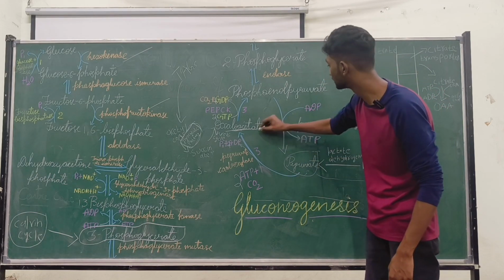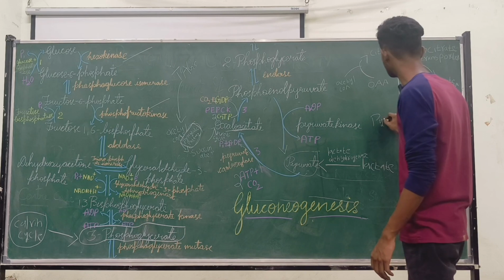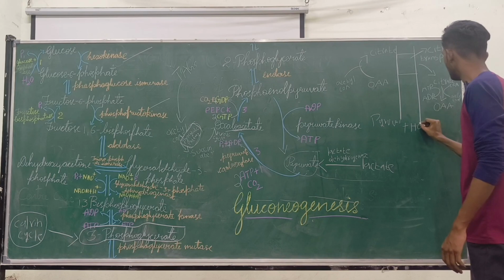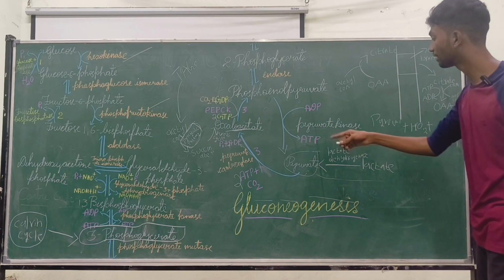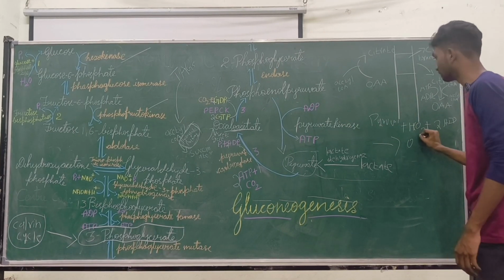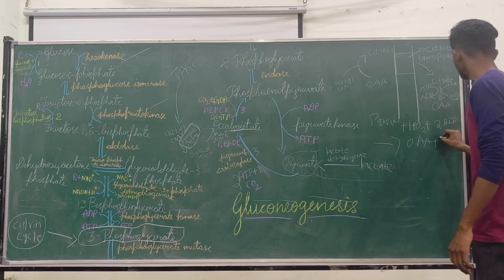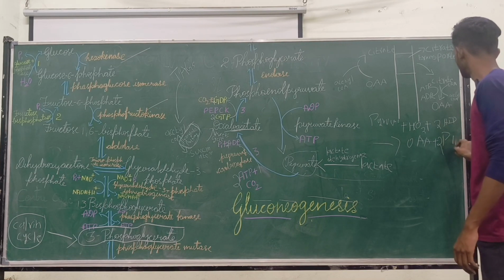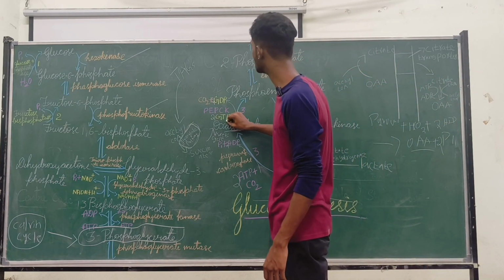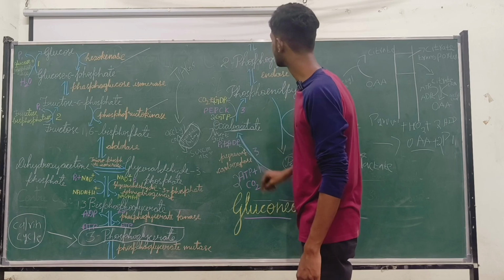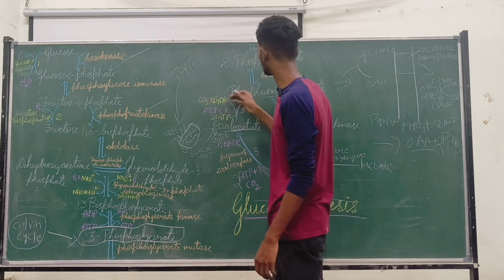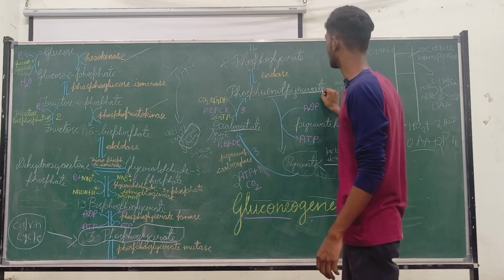Pyruvate is converted to oxaloacetate. Pyruvate first reacts with bicarbonate, which requires 2 ATP molecules, and then it is converted to oxaloacetate with the release of Pi, inorganic phosphate. Then this oxaloacetate, with the use of 2 GTP molecules and the PEP carboxykinase enzyme, is converted to phosphoenolpyruvate. So it requires a large amount of energy to convert. Now we have phosphoenolpyruvate.